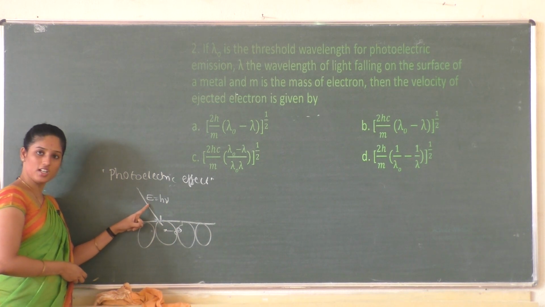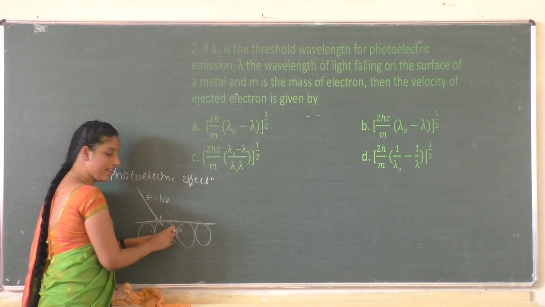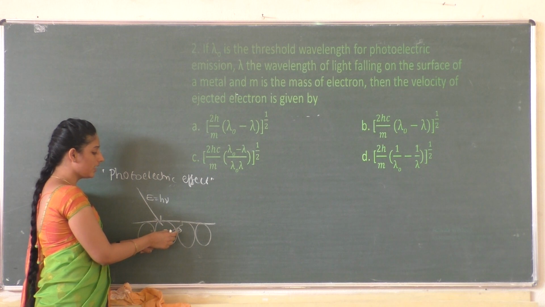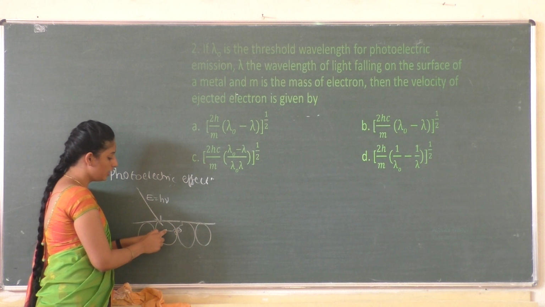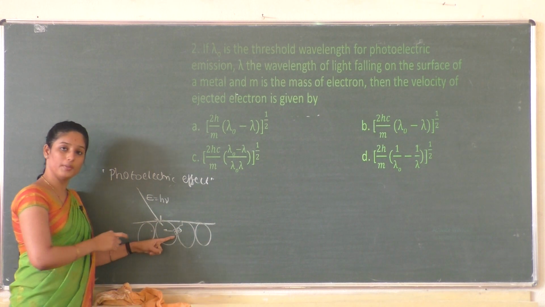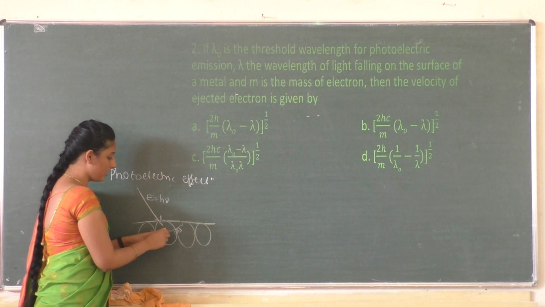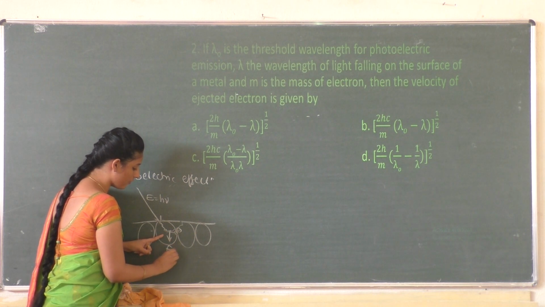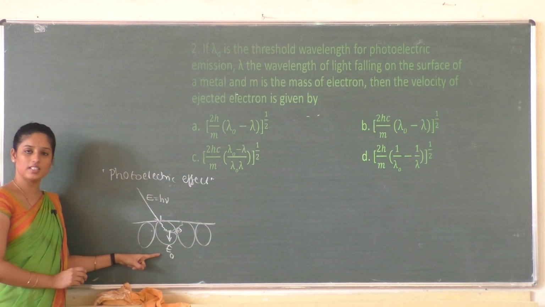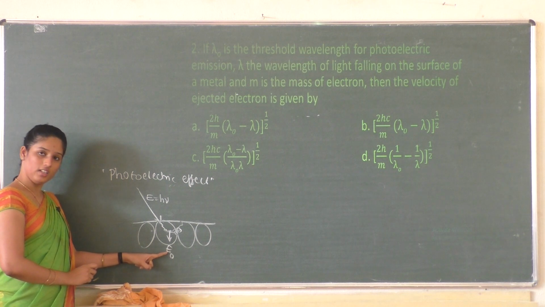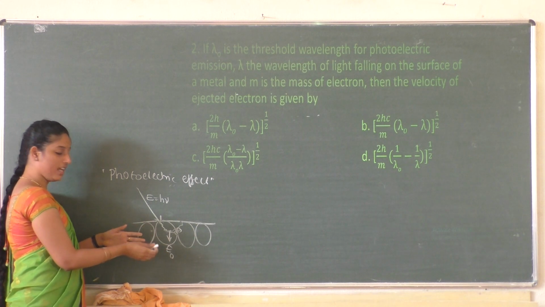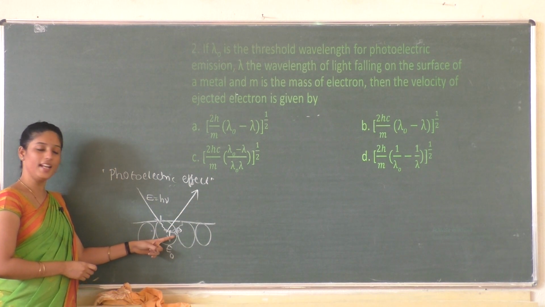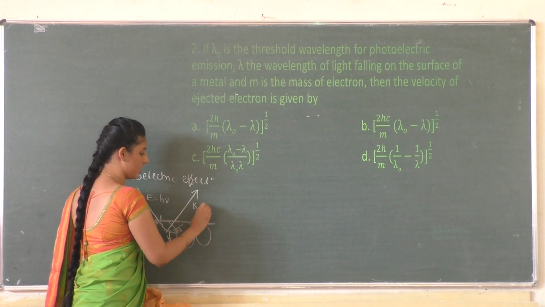A part of this energy is used to knock out an electron from the metal, or to overcome the force of attraction between the nucleus and electron of the metal. That energy is known as work function, represented by E naught, and the rest of the energy will be taken out by the electron as its kinetic energy.